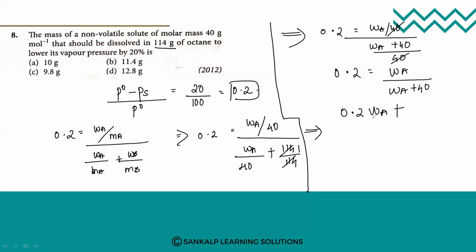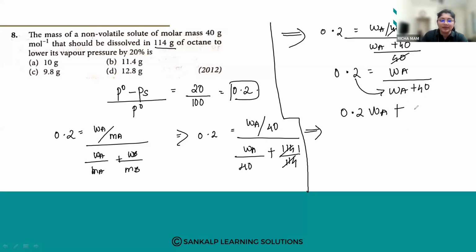40.2. We are multiplying 0.2 into that. So 0.2 into WA will be 0.2 into WA plus 0.2 into 40. It will become 8 is equal to WA. So this will be an easier one. Let us take this side: this will be WA minus 0.2.